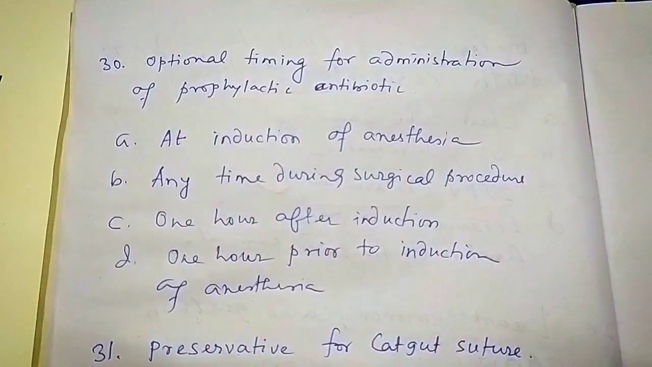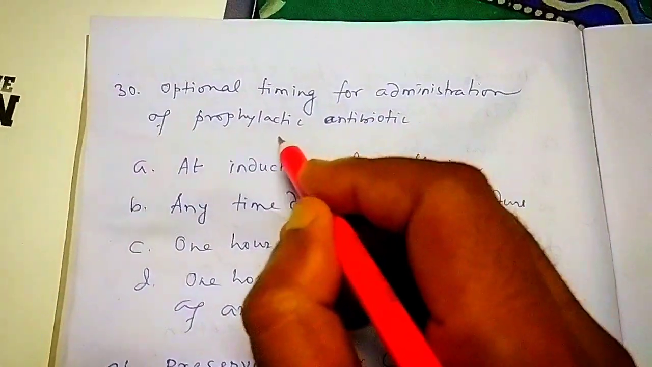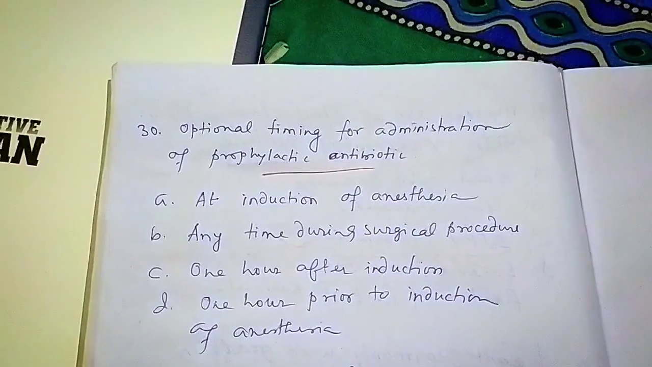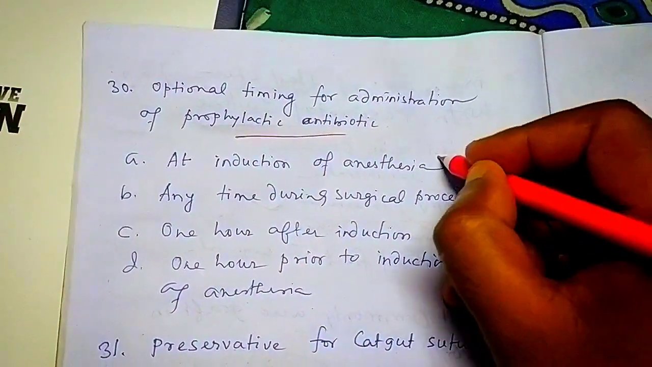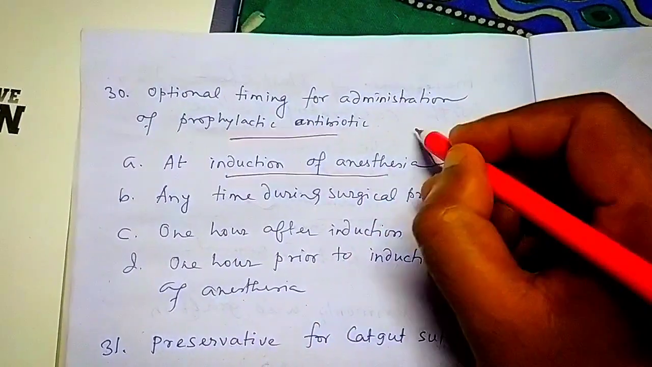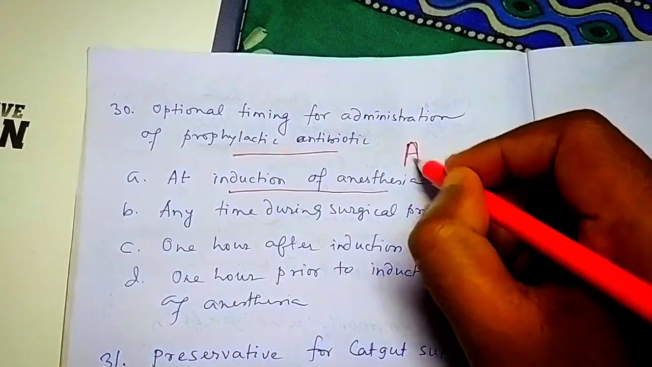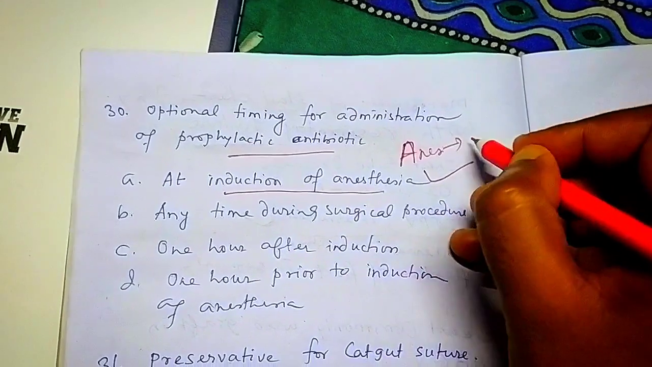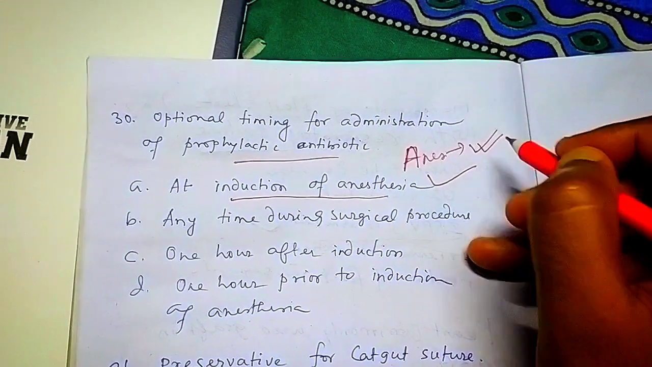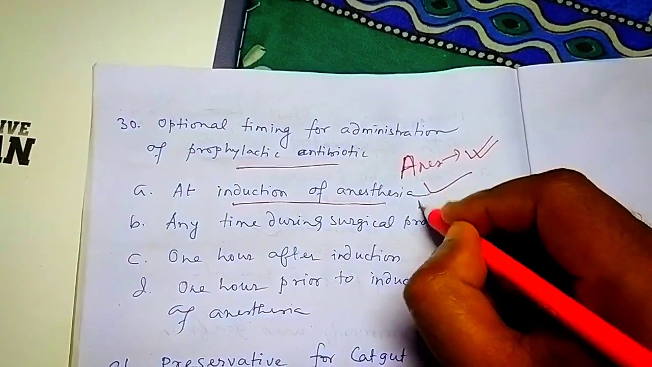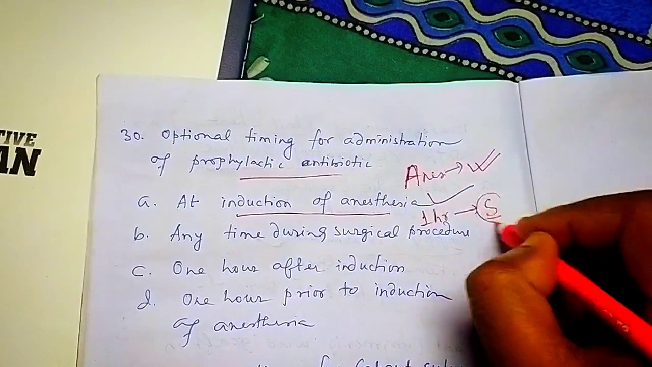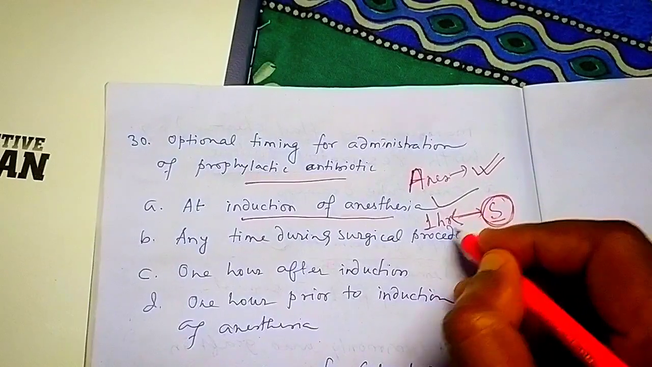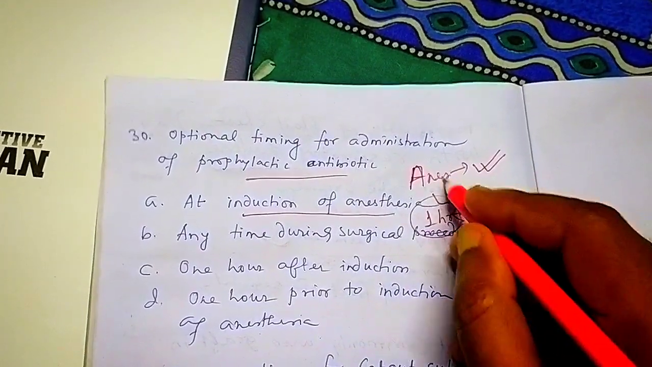Optimal timing for administration of prophylactic antibiotic. Remember, there are two times when we can give antibiotic. One is at the time of induction of anesthesia. When anesthesia is given, at that time we can give antibiotic. Another is 1 hour prior to surgery. So there are two ways we can give.